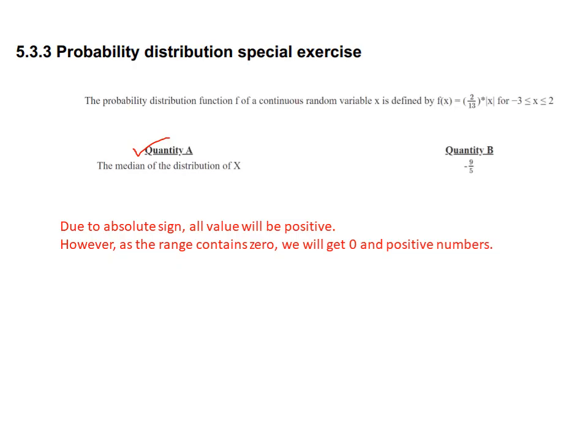However, as the range contains 0, we will get 0 and positive numbers, right? And quantity B contains negative numbers. In this way, even if we do not insert all values of x, we can answer the question by logic only. As quantity A will be either 0 or a positive number, the median in quantity A is greater than quantity B, that is minus 9 by 5.